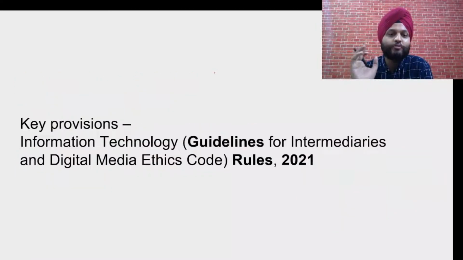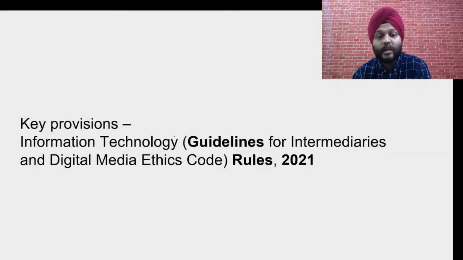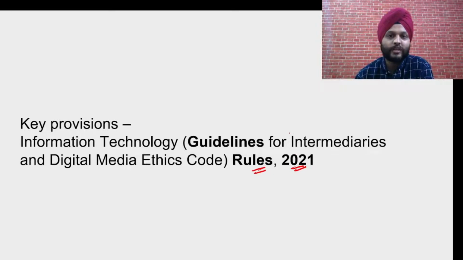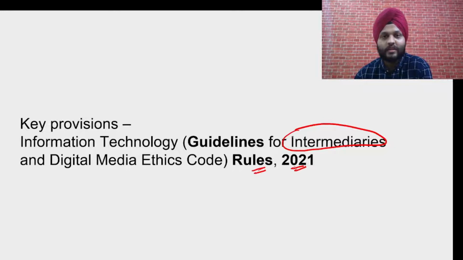Now coming to the key provisions. The full form of the IT rule is basically the Information Technology Guidelines for Intermediary and Digital Media Ethics Code Rules 2021. Now up till now I must have said this word intermediaries 2-3 times. Why do we call that? Intermediaries are basically intermediate. They are basically a platform.